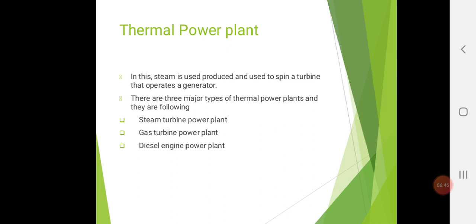And when we boil water, then only we get water vapor. Now, there are three major types of thermal power plants and they are the following: steam turbine power plant, gas turbine power plant and diesel engine power plant. These are the three basic types of thermal power plant for geothermal energy. Now let's see, we have only one, that is steam turbine power plant.